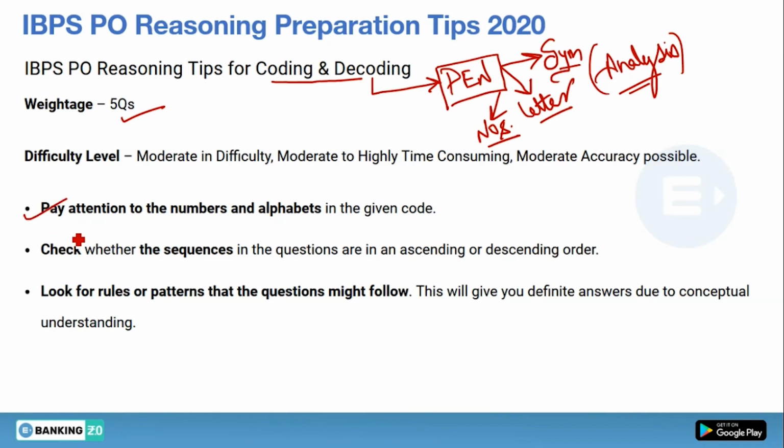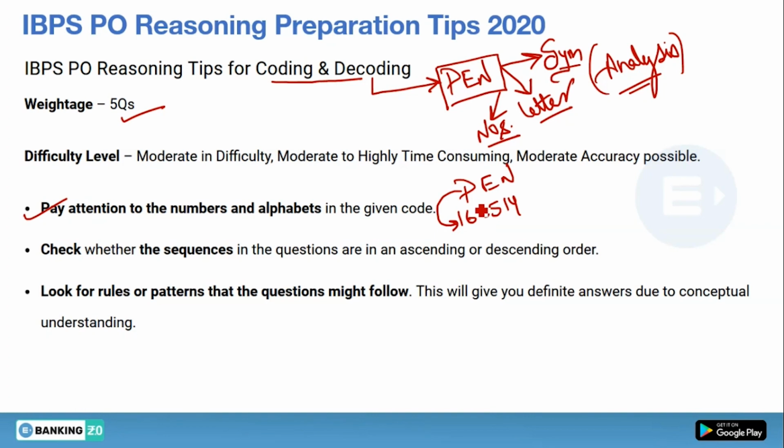Yes, you have to be very cautious while seeing the code. You have to identify the pattern, how the number has been formed, how the alphabet has been formed. For example, pen is written over there. I can write pen like this: 16, 05 and 14. So this pen is converted into this number.